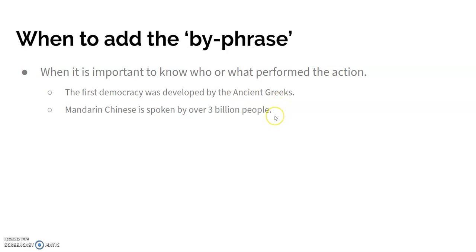Here's another example. Mandarin Chinese is spoken by over 3 billion people. So we know that this language, Mandarin Chinese, it's spoken, it's in passive voice. And then in the by-phrase, we have over 3 billion people. So this is kind of important. It's kind of an important fact of who's performing the action.